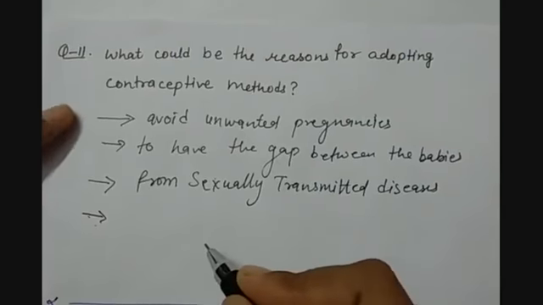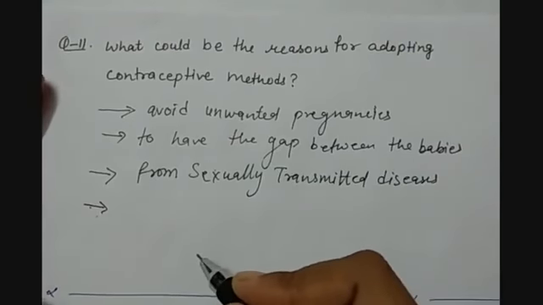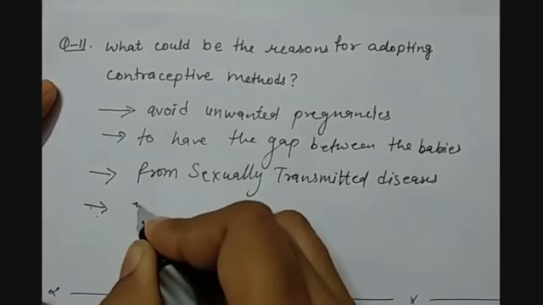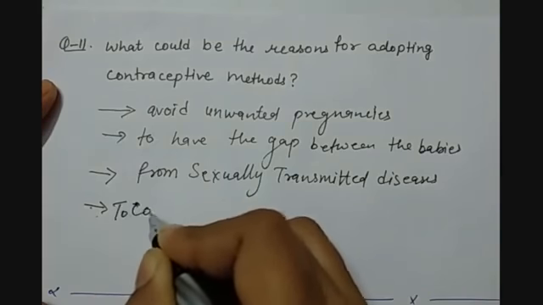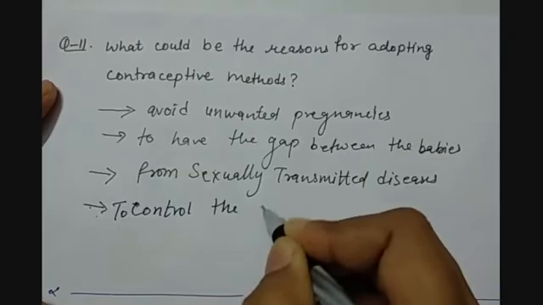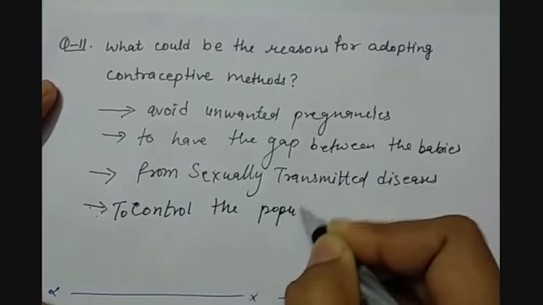So, overall, the contraceptive methods are a safety device and they also help to control the population rate.